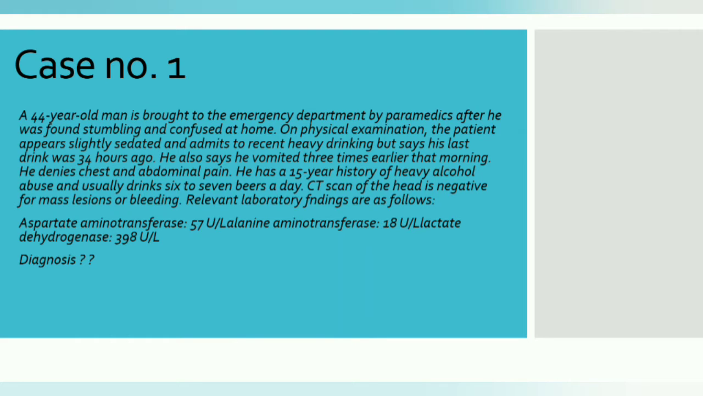Okay, so we have got one symptom here. He vomited 3 times that morning. He denied chest pain and abdominal pain. He has a 15-year history of heavy alcohol abuse and usually drinks 6 to 7 beers a day. CT scan was negative for any mass, lesion and bleeding. So lab findings are given here: aspartate aminotransferase, alanine aminotransferase 18, then lactate dehydrogenase 398. What will be the diagnosis?